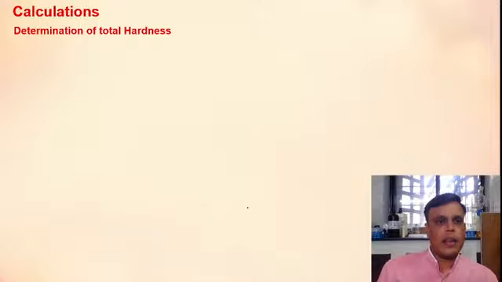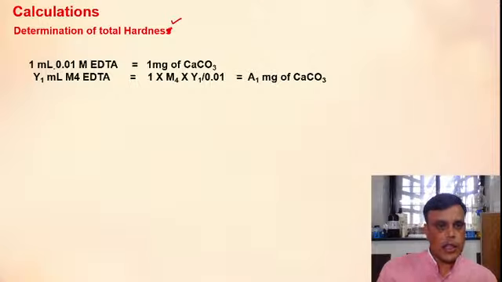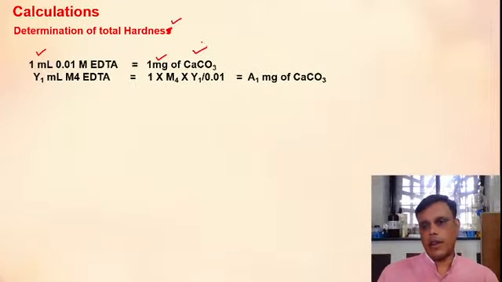What is the next part? Determination of total hardness. This is the main aim of your experiment. In this, one equation is very important: 1 ml of 0.01 molar EDTA corresponds to 1 milligram of calcium carbonate. This is a standard equation. You have to remember this equation, or you can calculate it by doing the reactions, but here you can remember it. 1 ml of 0.01 molar EDTA corresponds to 1 milligram of calcium carbonate.